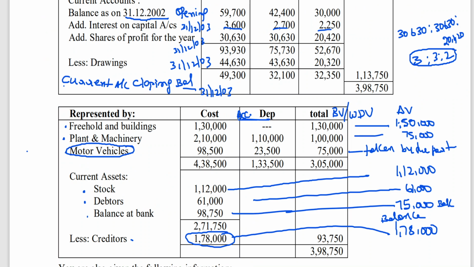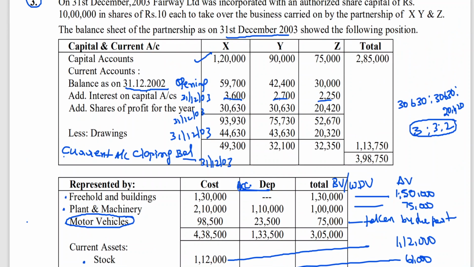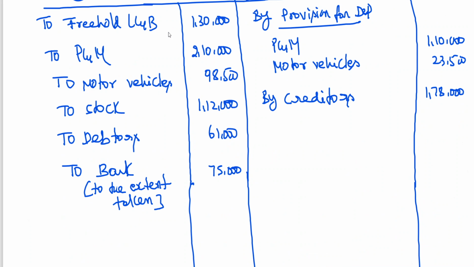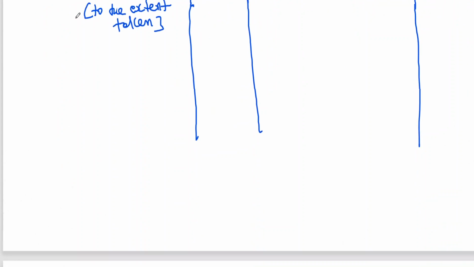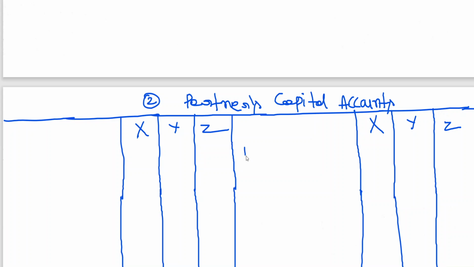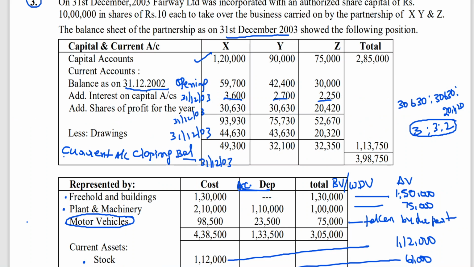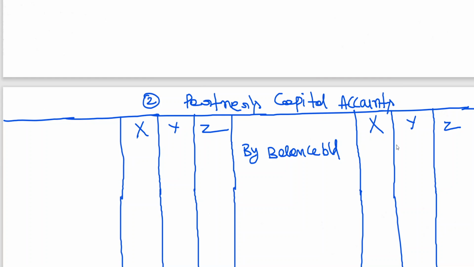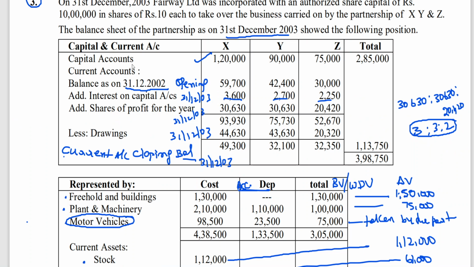Now let me take you to the capitals. Now capital account: by balance brought down 1,20,90,75,000.